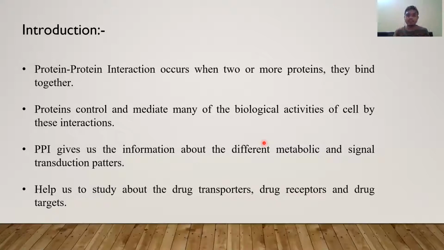There are many carrier proteins present in the body. If I want to work, how will I work? My neuronal proteins will send a message to the muscle. How will it send the message to the muscle? Because in muscles, actin and myosin proteins are present. Muscle proteins will get the information, so that when the muscle protein activates, my muscle will activate, and I will be able to walk or run. So all these ideas we get from protein-protein interaction.